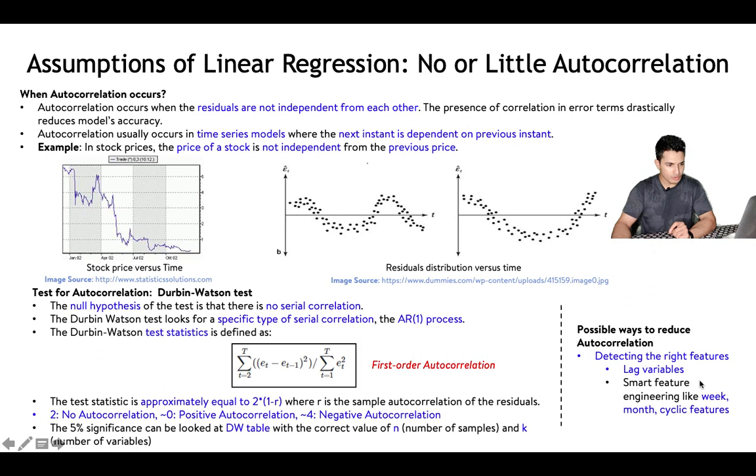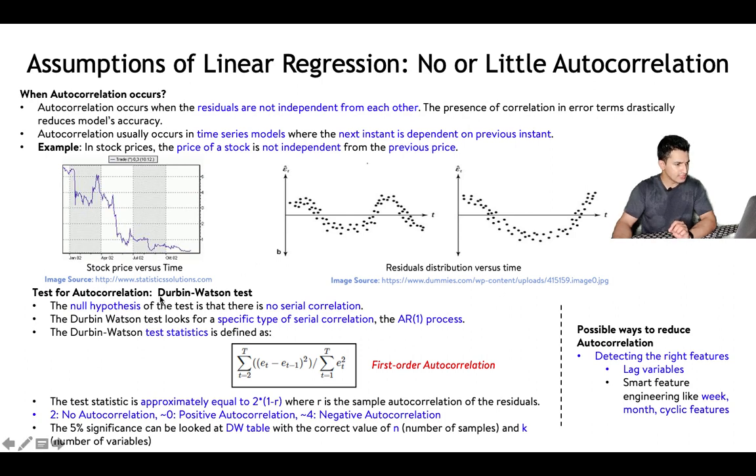So how can we reduce that? We can reduce that by adding the right features. For example, lag variables. If I am trying to predict this week's sales, I can also add previous 3-4 weeks' sales in the model, so that the model has that extra information to predict things better. We can also do smart feature engineering like adding week, month and cyclic features, so the model's explainability increases and the residuals are as independent as possible.